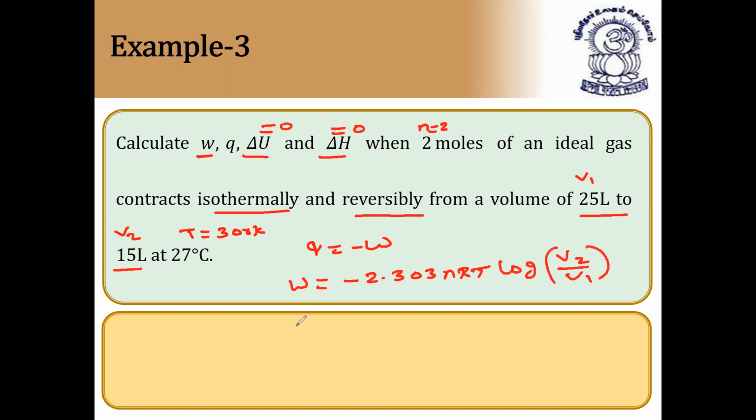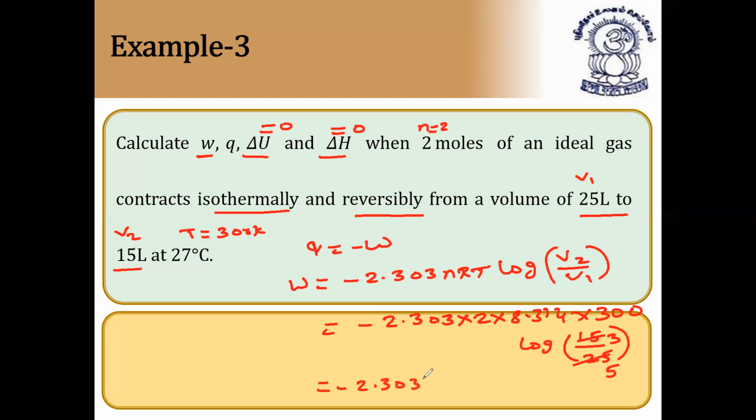Direct substitution. So that is equal to minus 2.303, n value is 2 moles, R value is 8.314, temperature value is 300 kelvins, into log of V2 by V1. V2 is 15 and V1 is 25, so 15 by 25 becomes 3 by 5. So log of 3 by 5 can be taken as minus 2.303 into 2 into 8.314 into 300 into log 3 minus log 5, since log of A by B is log A minus log B.